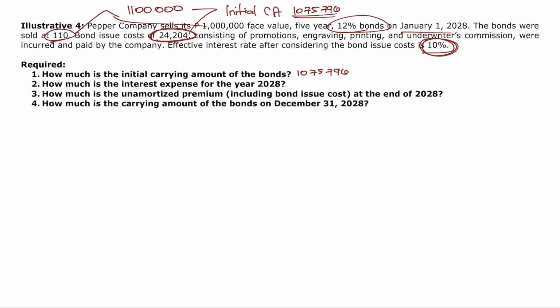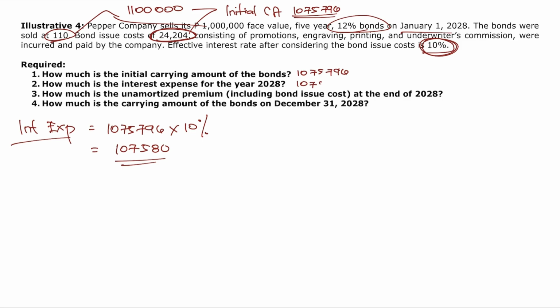Requirement number 2, how much is the interest expense for the year 2028? Well, as we said, when interest expense is asked, it is just the carrying amount at the beginning times the effective rate. So, 1,075,796 times the effective rate of 10%, or this is equal to 107,580. Okay? So, final answer, requirement number 2 is 107,580.